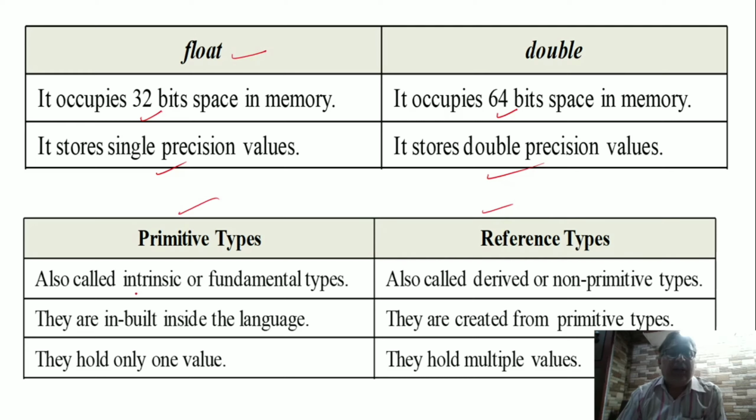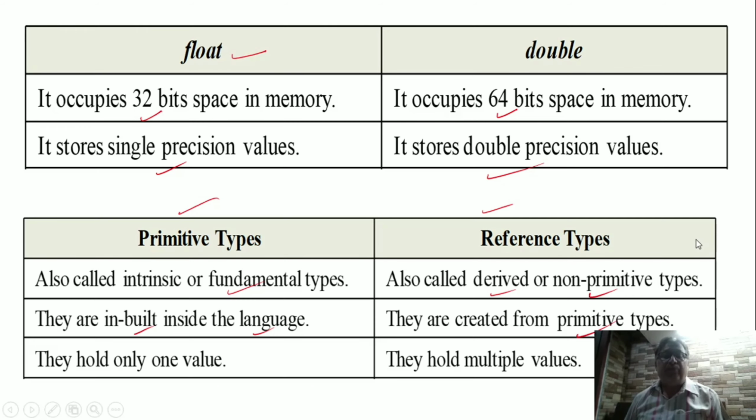Primitive and reference data type difference. Primitive is also called intrinsic and fundamental, and reference is called derived or non-primitive. Primitive types are built into the language, while reference types are composed from primitive types and created by us. If we want to use an array, we have to declare the array and we have to create the array. A primitive type can hold a single value, and a reference type can hold multiple values, as it is composed of primitive types.